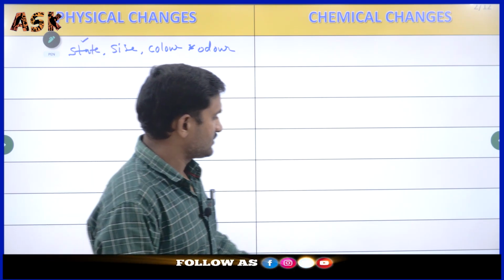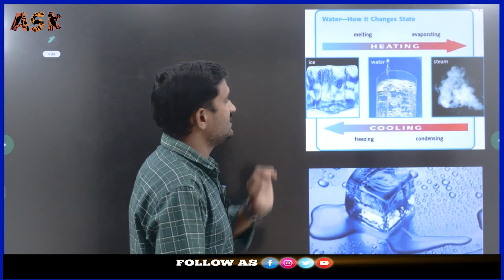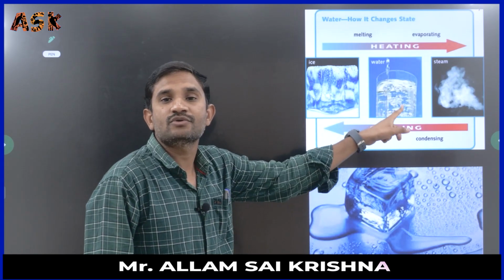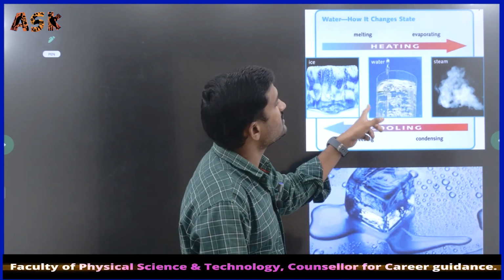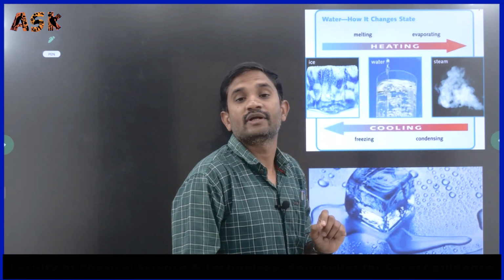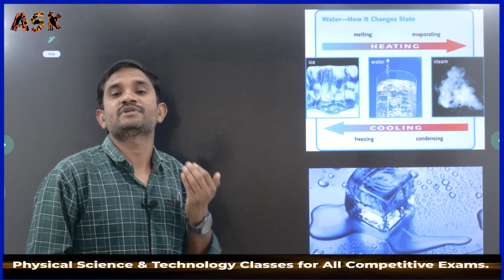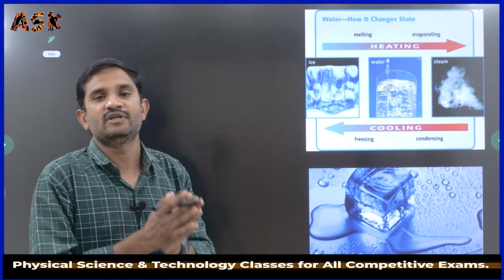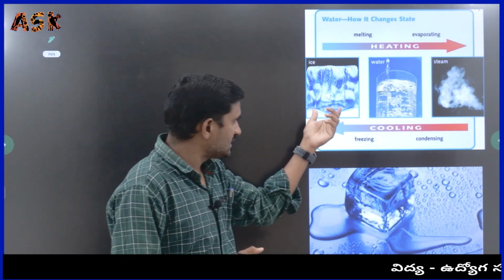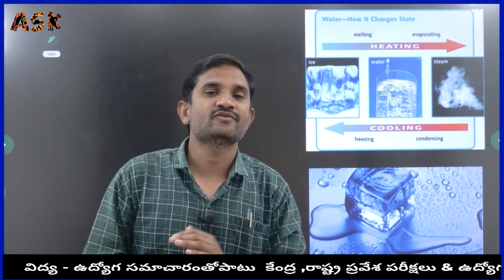State means, for example, the solid substance, ice. It turns into water, the liquid state, and this liquid turns into the gaseous state. Maybe gas again comes into the liquid, again liquid comes into the solid form. That means state of the substances will be changed. When it is changing its state, its size also may be changed. Size also will be changed.